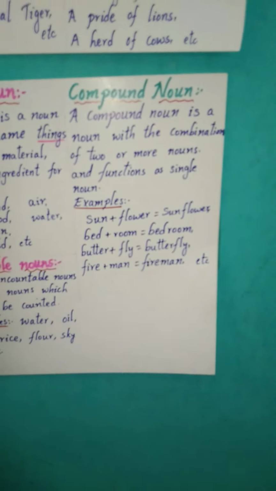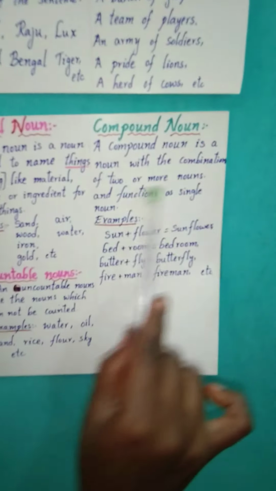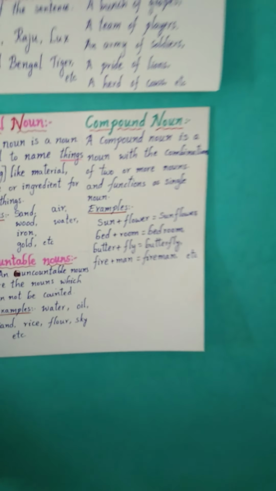Yes, now we'll go for the next topic. The next topic is the compound noun. We'll go for the definition. A compound noun is a noun made of a combination of two or more nouns. See children, a combination of two or more nouns that functions as a single noun.